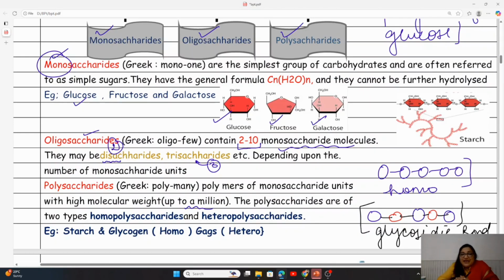That is all for today. So far, we have covered the definition of carbohydrates. We have covered the functions of carbohydrates. We have covered the classification of carbohydrates.